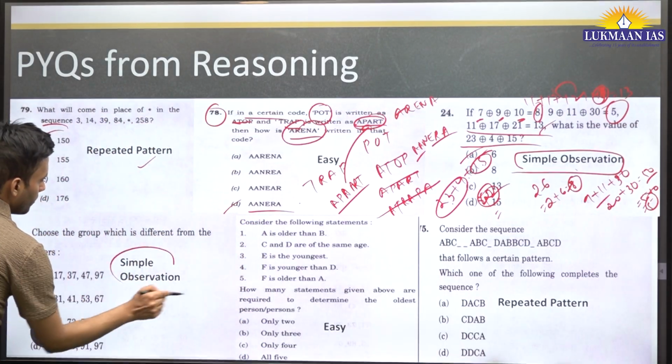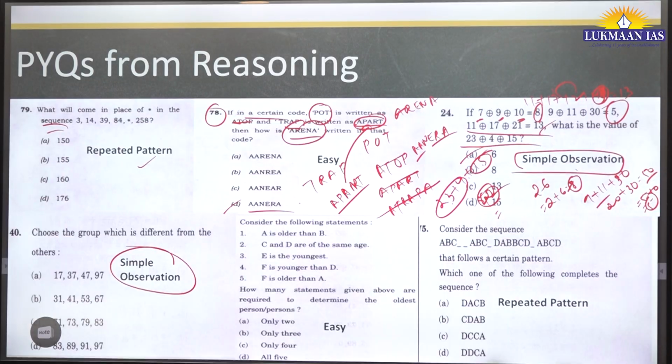And this is even simpler. From the naked eye, we can see that all of these are prime numbers. All of these are prime numbers. All of these are prime numbers. But here 91 is coming. 13 into 7. It is not a prime number. So this becomes the odd one out.